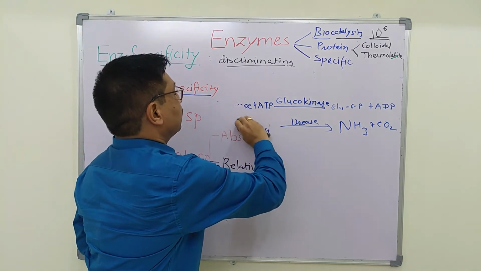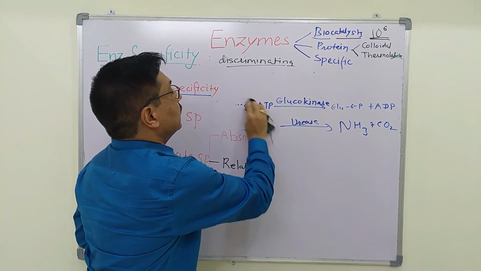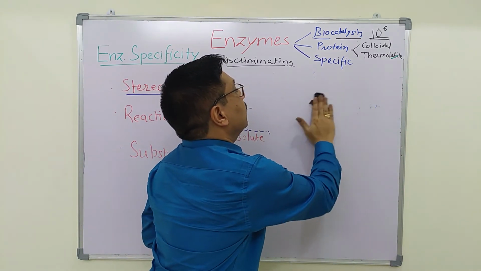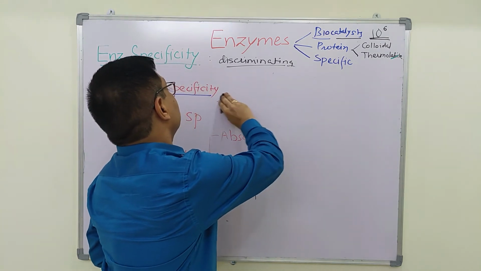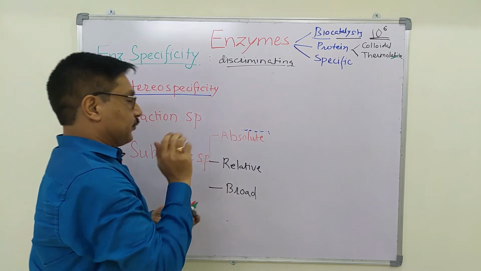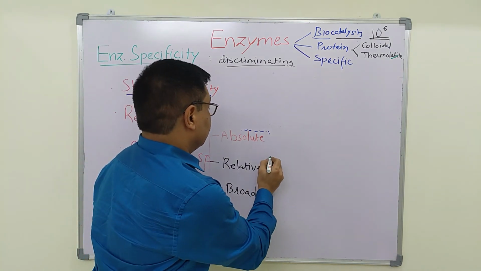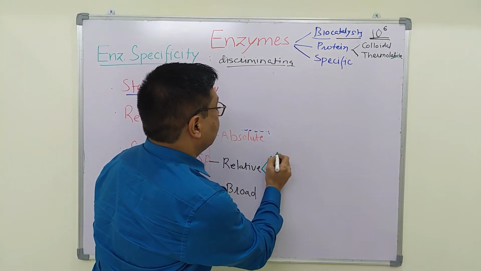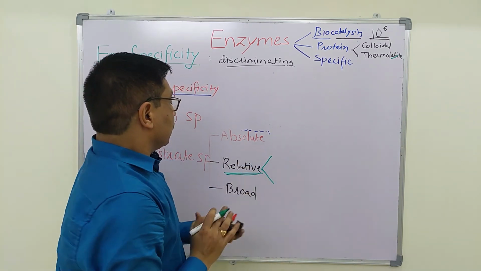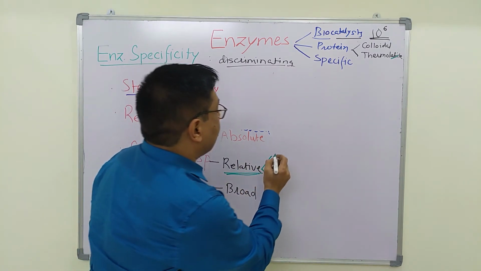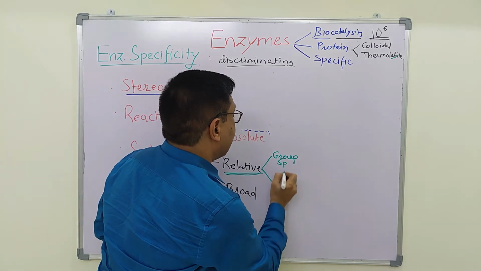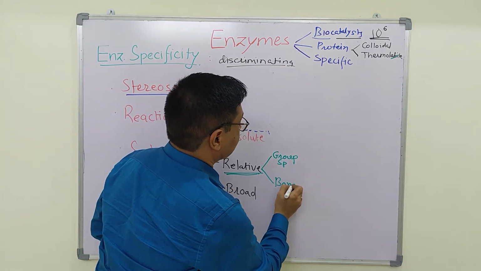In case of relative substrate specificity, these enzymes identify a group of similar substrates. Relative substrate specificity is classified further as group specific and bond specific.